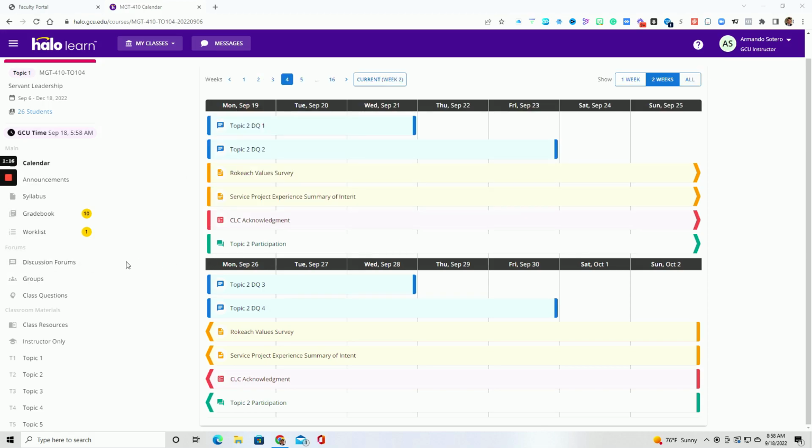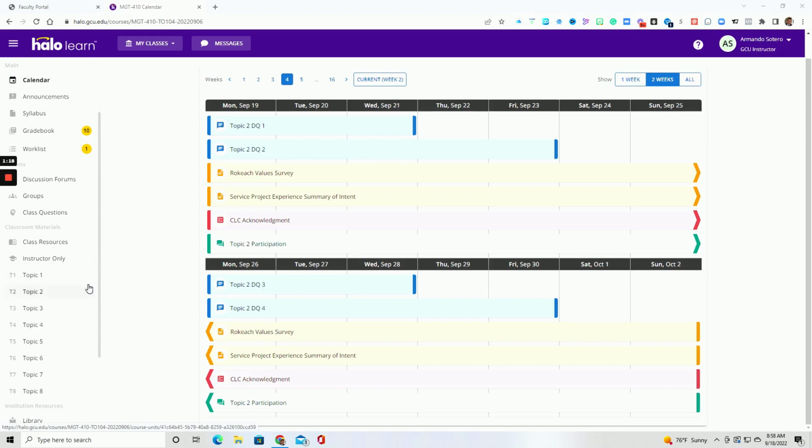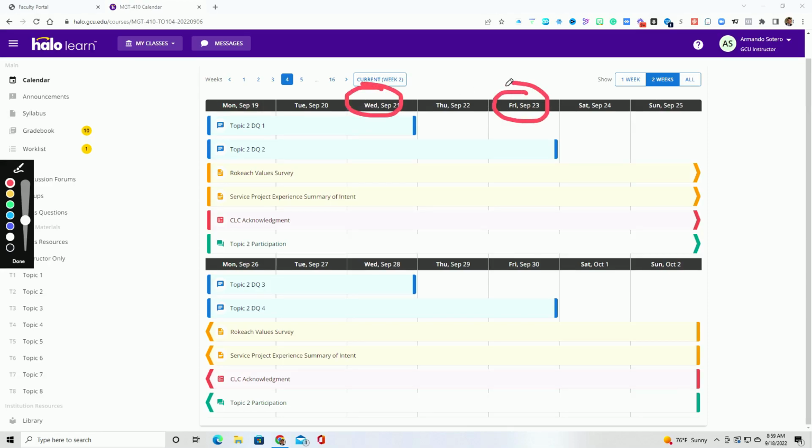So let's go ahead and start into topic 2. Now we can see here on the calendar what's due, and I'm going to use this calendar feature just for a couple of DQ reminders. Okay, you have in week 3 and 4, because remember this topic is over a span of 2 weeks in your course. Remember that DQs are due on Wednesdays and on Fridays, as you can see noted here and noted here.